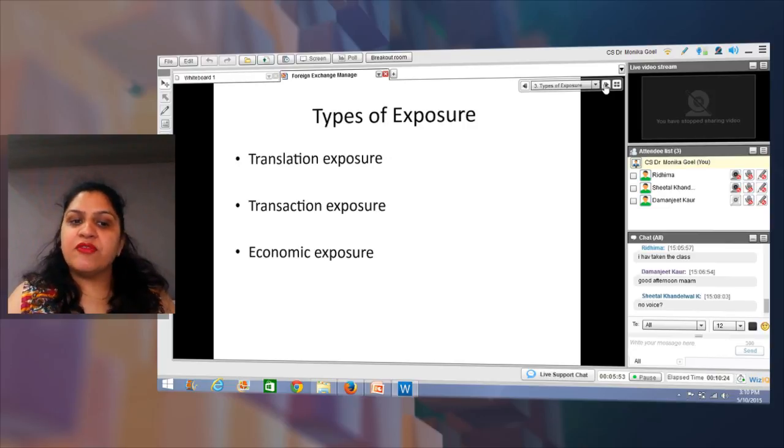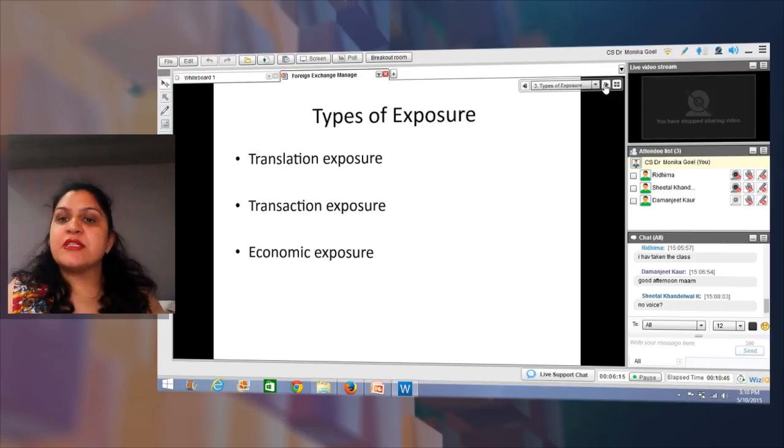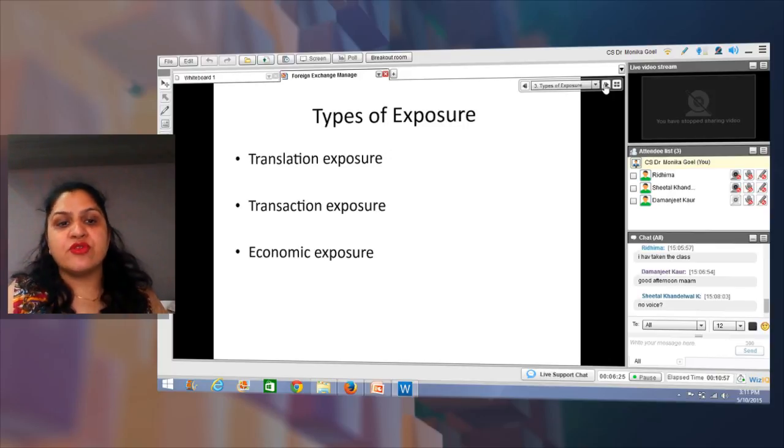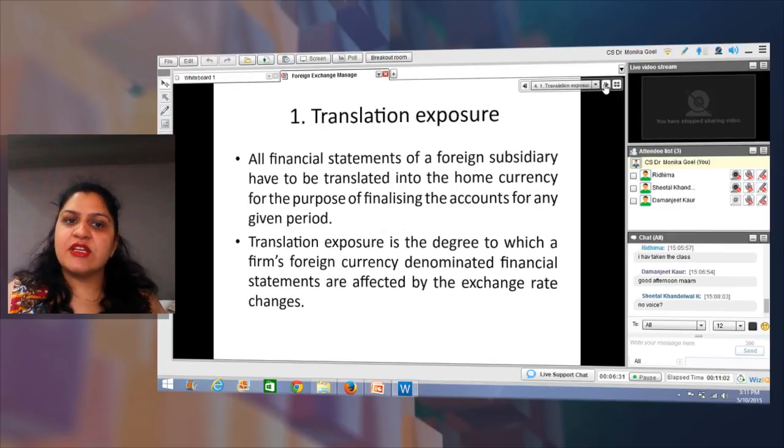The third kind of exposure that can impact my balance sheet, or my business decisions, is the economic exposure. This is with respect to the present value of future cash flows analysis, when we try to value a particular proposal or decide on an investment proposal, and we do certain discounting based upon future cash flows. But if foreign currency fluctuation is going to be there, definitely my future cash flows are going to be impacted, and the impact on those cash flows is looked at by the economic exposure. So we would be discussing these three exposures.